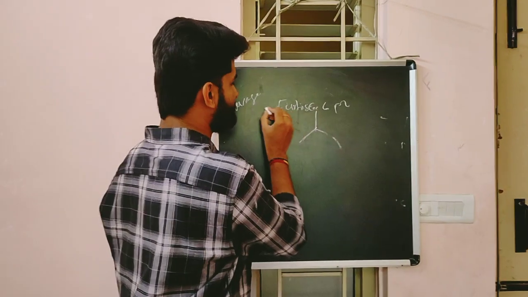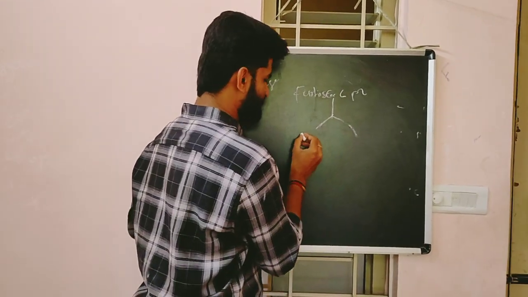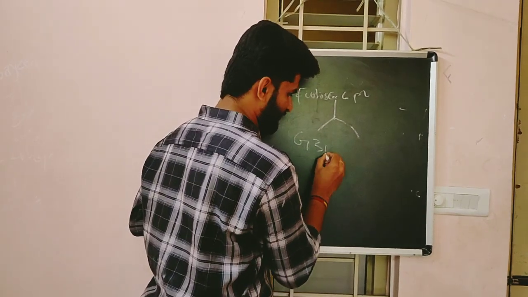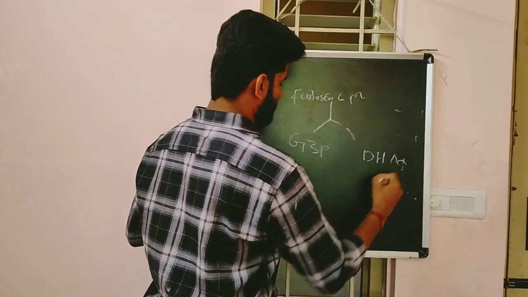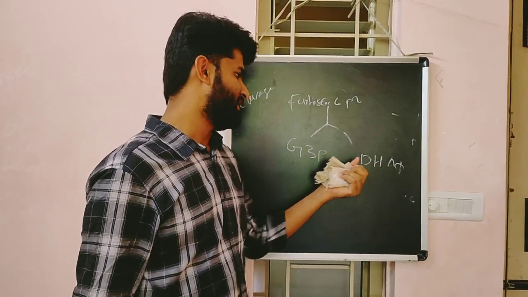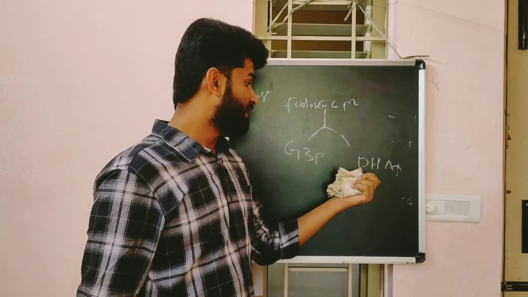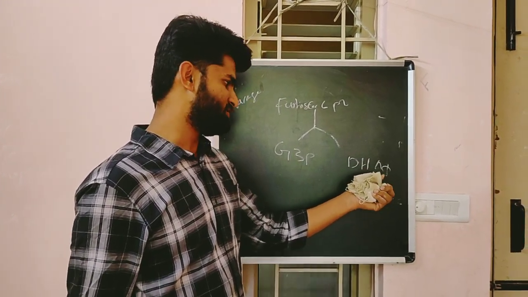This single molecule splits into two: G3P and DHAP. G3P means glyceraldehyde 3-phosphate. DHAP means dihydroxyacetone phosphate.